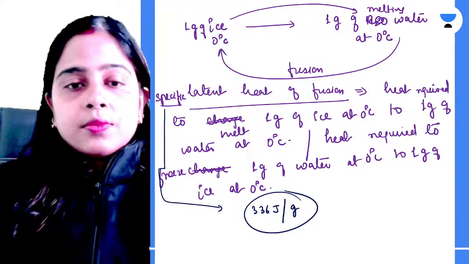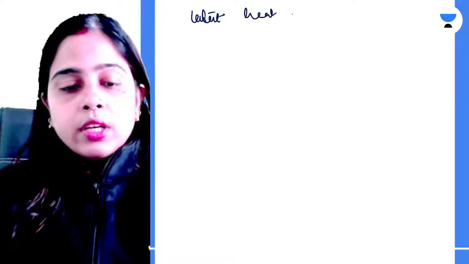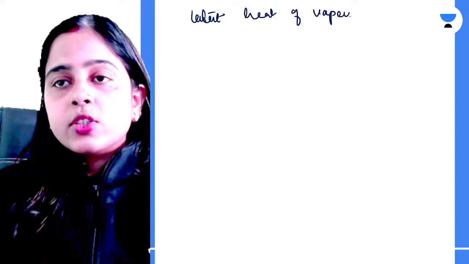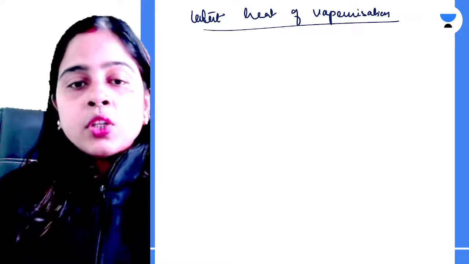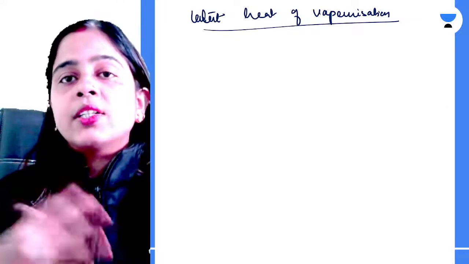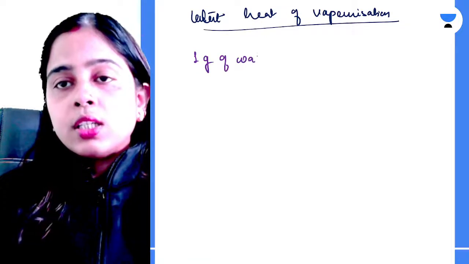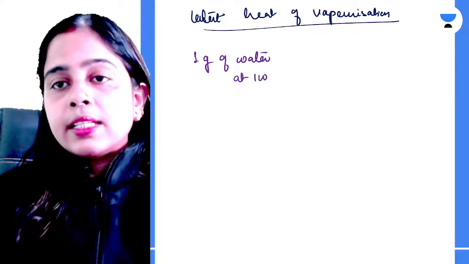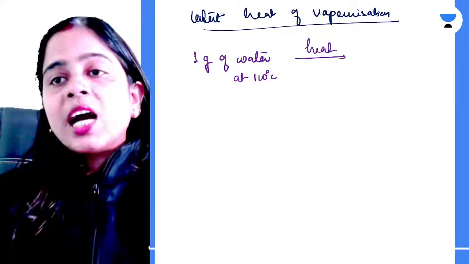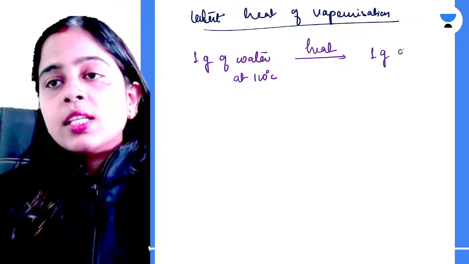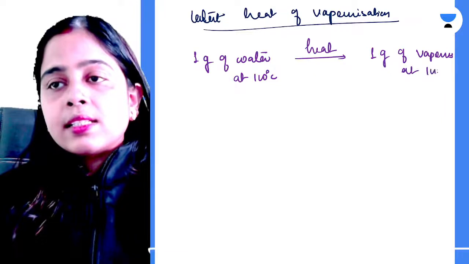Okay. Next, you have latent heat of vaporization. What is this latent heat of vaporization? Vapors, when you are converting your liquid to gas, that is your vapors. That means if you take 1 gram of water at 100 degrees Celsius, and you supply more heat to it, and without any change in temperature, you can see 1 gram of vapors are formed at 100 degrees Celsius.